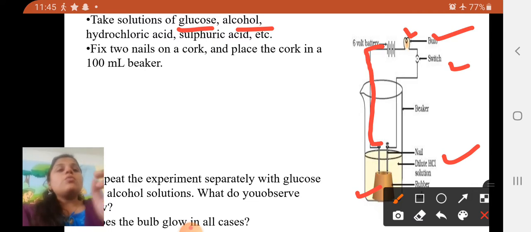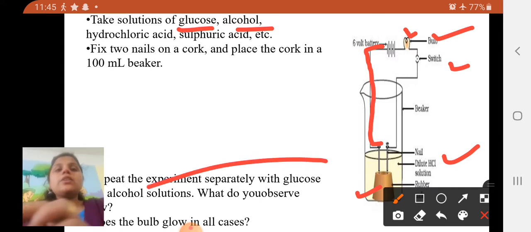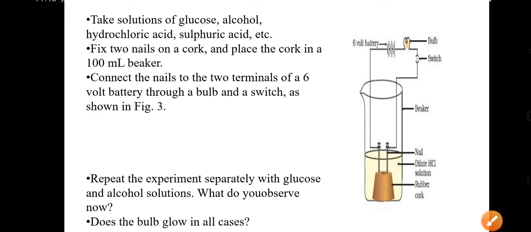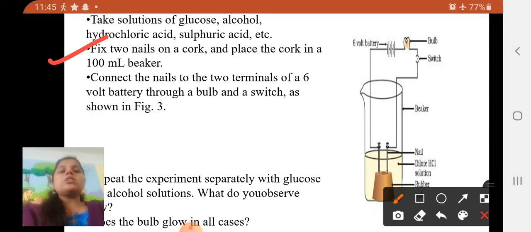So what I have explained, I have given you in points. You can see here, take solutions of glucose, alcohol, hydrochloric acid and sulfuric acid. Two of these are acid solutions and the rest are different solutions. You have to fix 2 nails on the cork and place the cork in a 100 ml beaker.